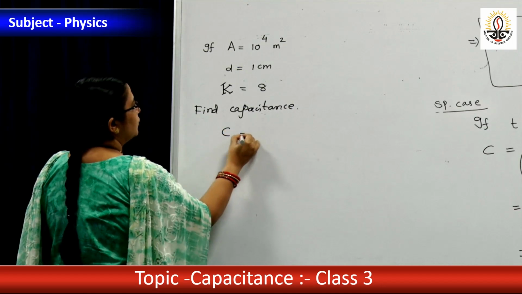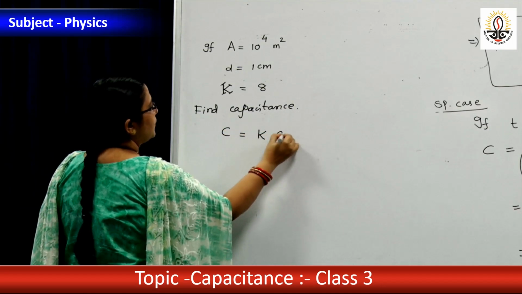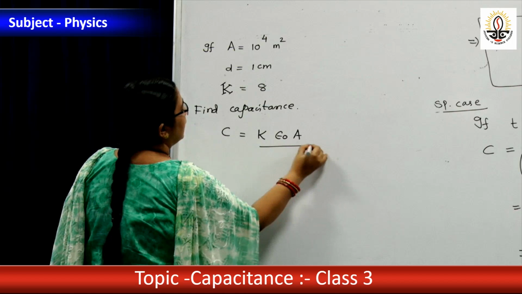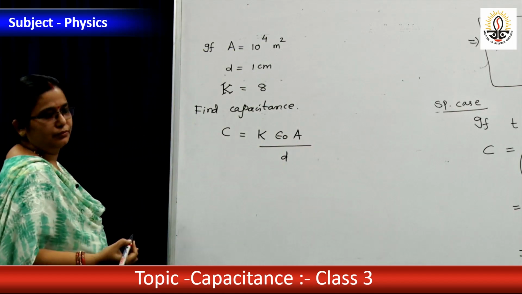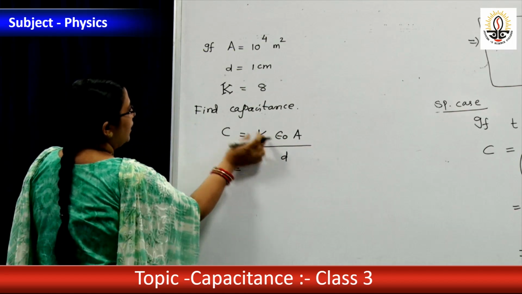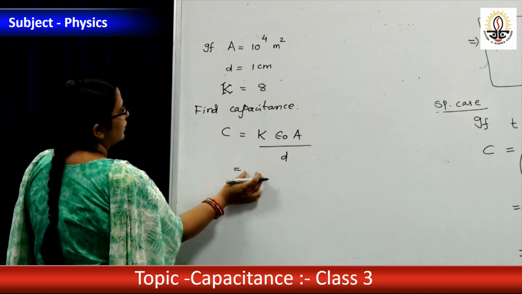C equal to K epsilon 0 A by D. Already we have known. Instead of K, we will substitute 8.